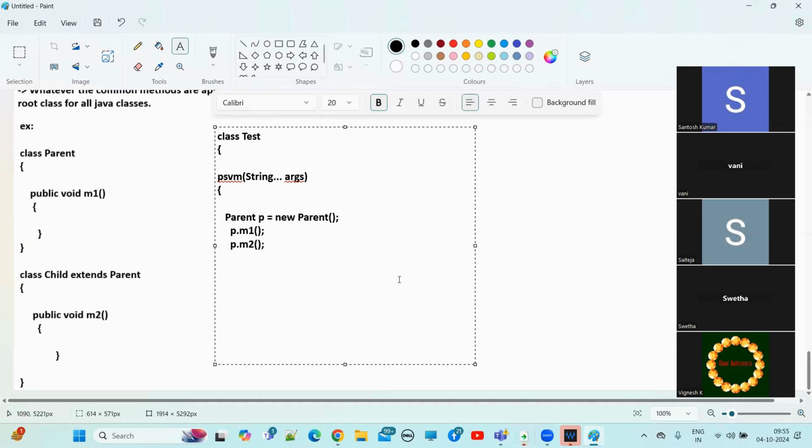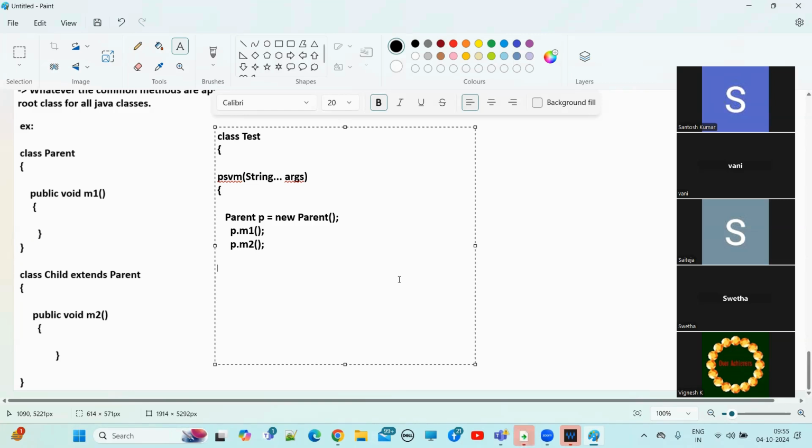So I'm asking you, please tell me which one is valid and which one is invalid. Definitely you can answer if you understand the inheritance concept. I already explained each and every statement, and even gave a real-world scenario with the parent and child relationship. In class Test, in the public static void main method, I'm creating an object for the Parent class, p is equal to new Parent, and p dot m1 method and p dot m2 method I'm calling.